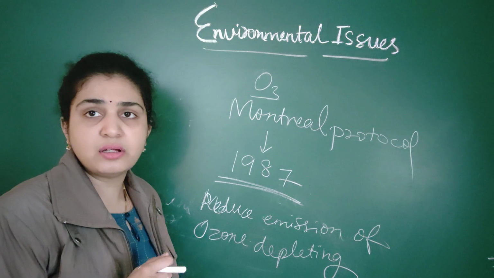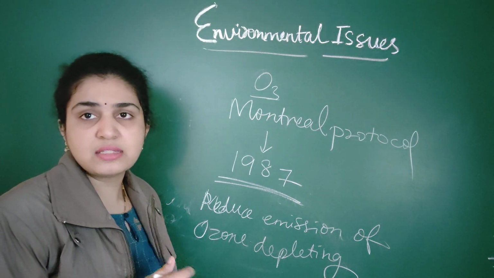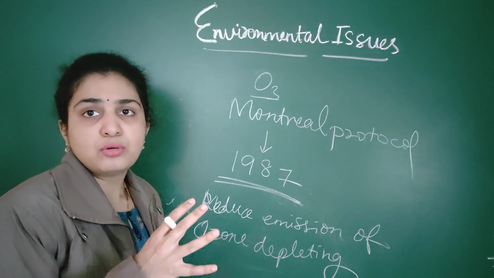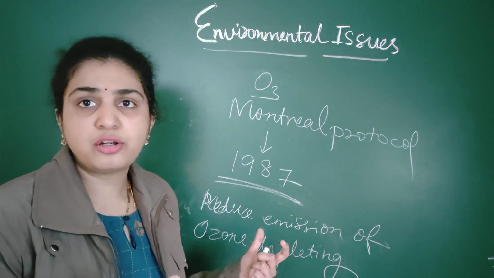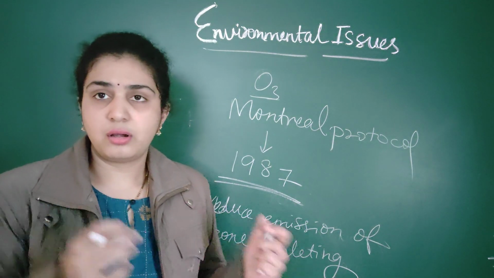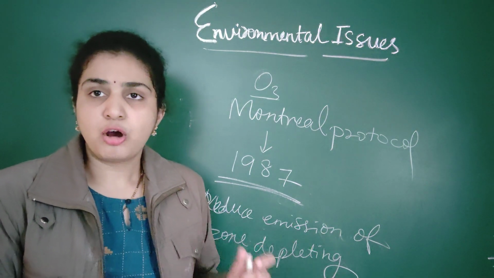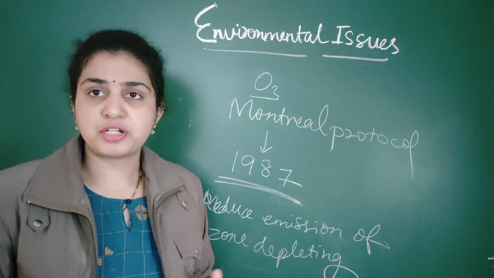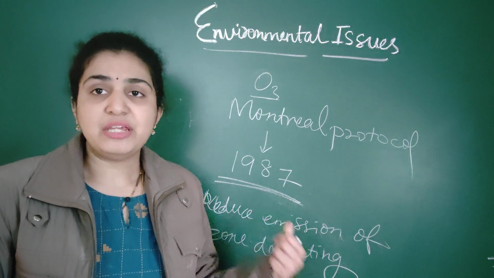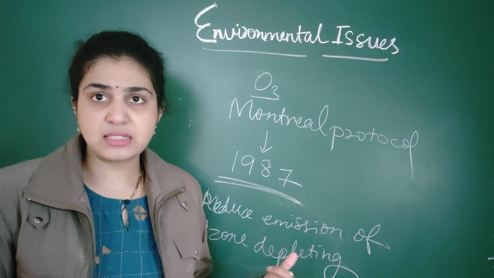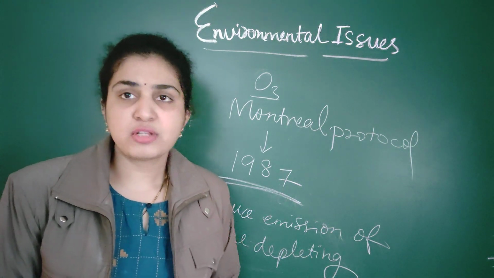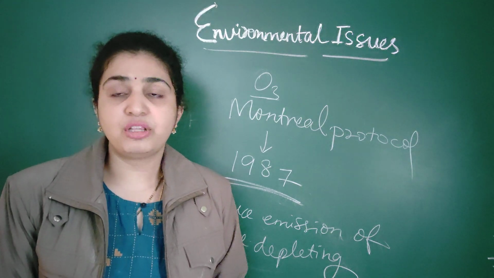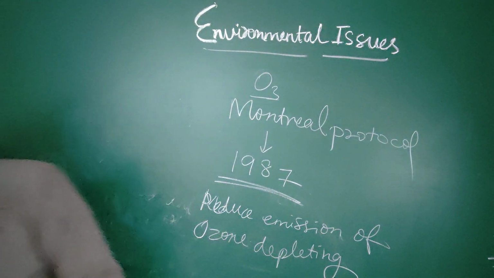So this is about the ozone layer and how it is going to affect humans if it is reduced. An important NEET question they will ask: the Montreal Protocol was for option A, deforestation, option B, to reduce ozone depleting substances, and again they will give you numerous options like that. To reduce the emission of ozone depleting substances, this Montreal Protocol was given. So this is about the ozone layer. Next we are going to start with deforestation as well as reforestation.